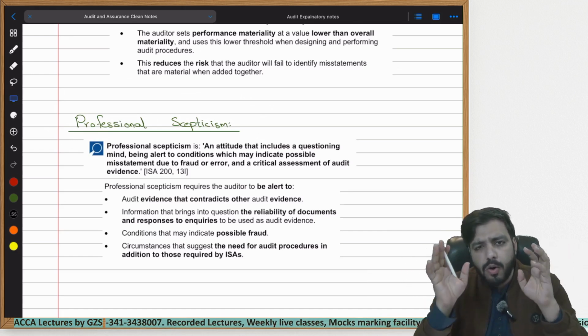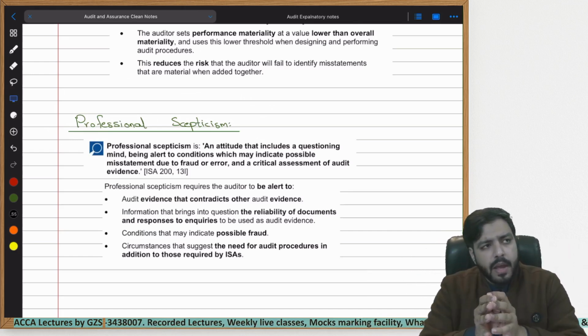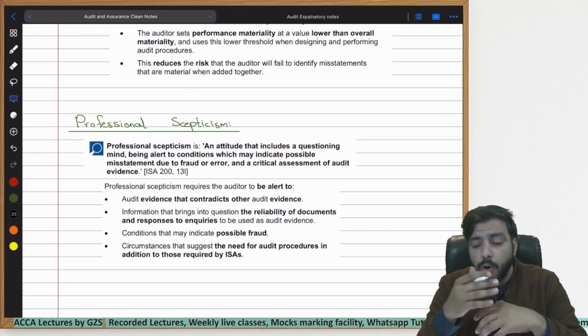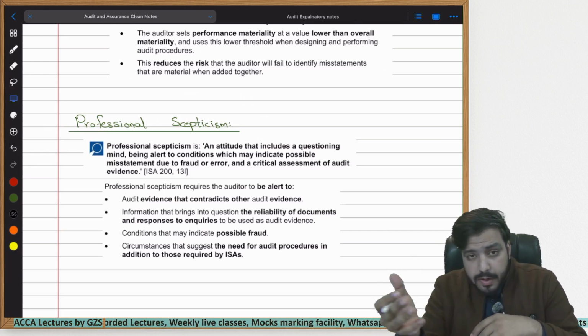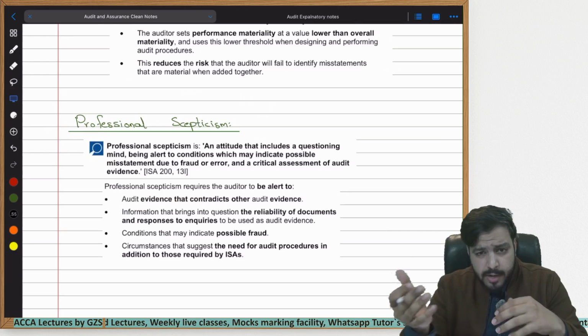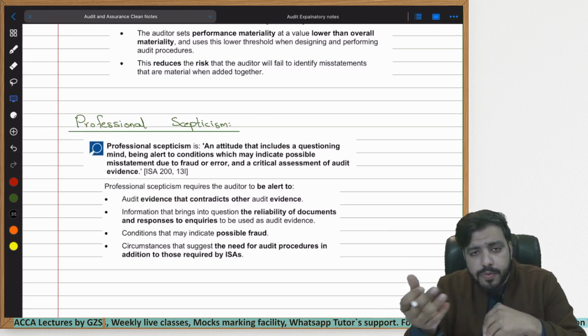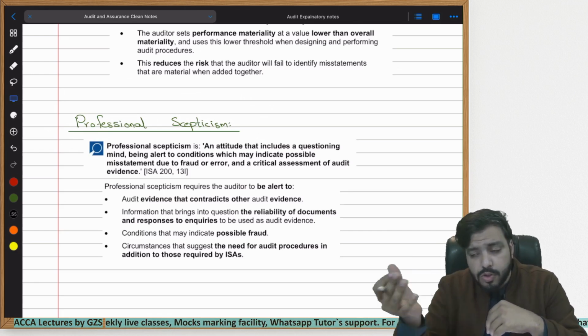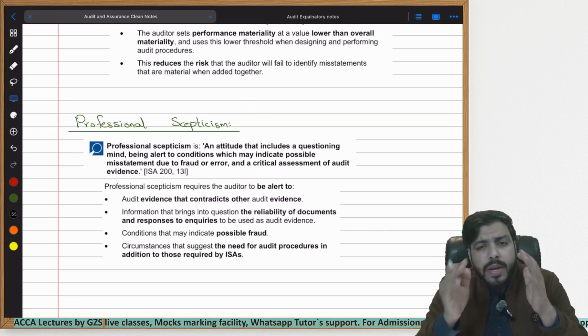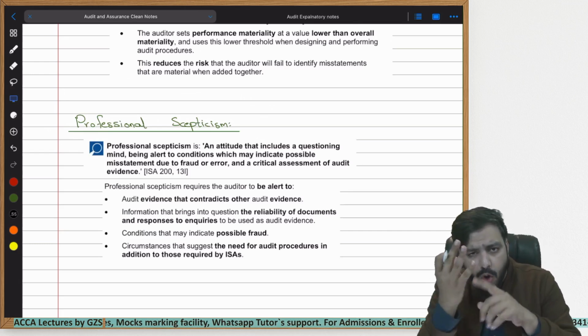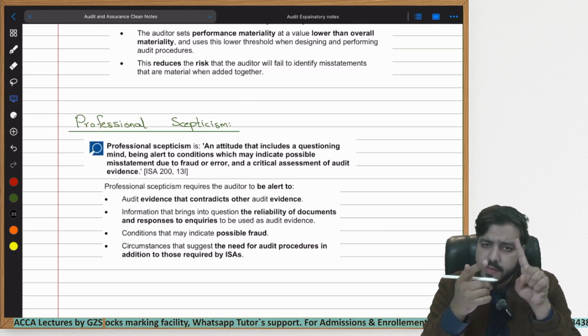For example, you are auditing revenue at the moment for a company. And during revenue, you go to the management and you ask them to explain to you how revenue is recorded, what are the different types of products that you sell, what are the different things that you do to generate revenue, what is your profitability ratio, to which customers is this sold. Let's say the management says, okay, we sell socks, we sell ties, we sell shirts, and we sell pens.